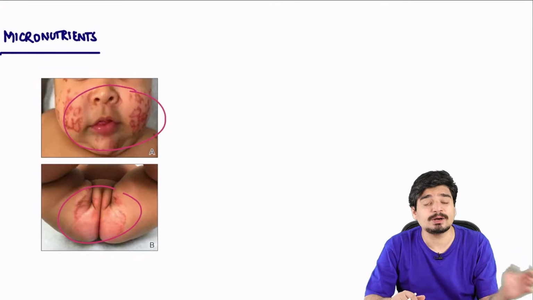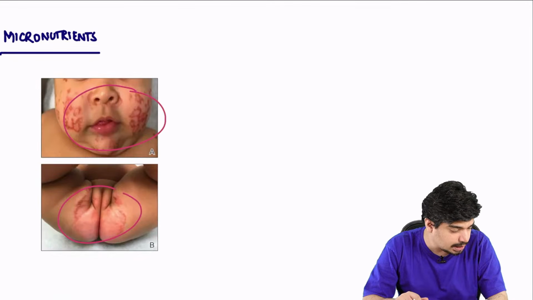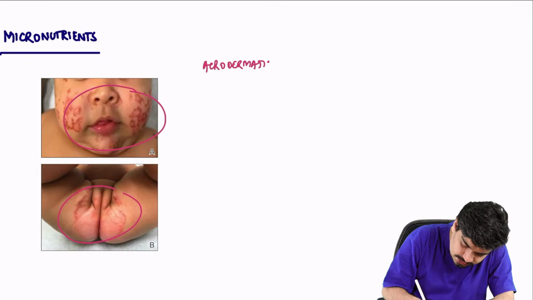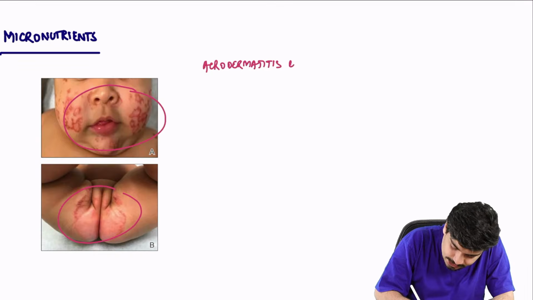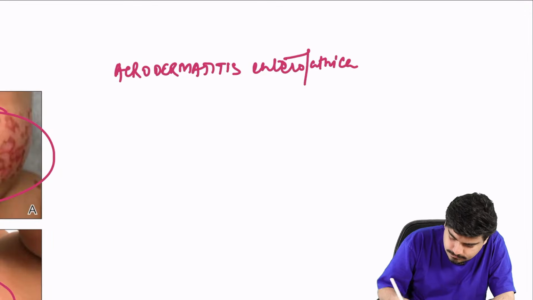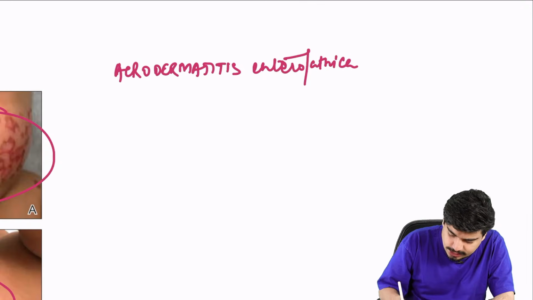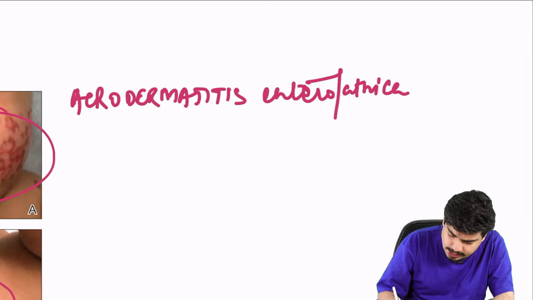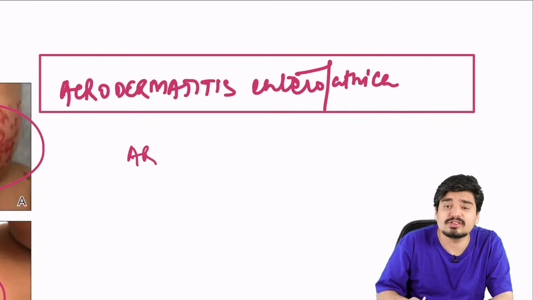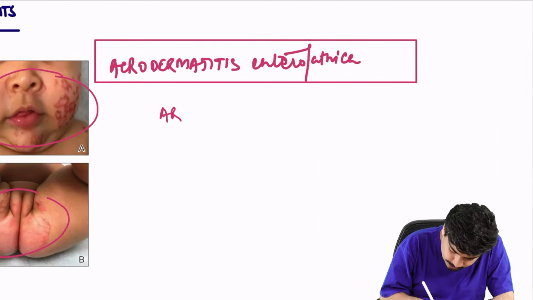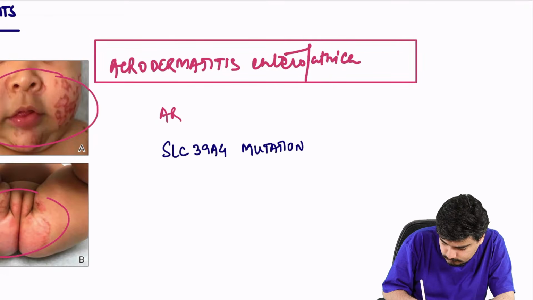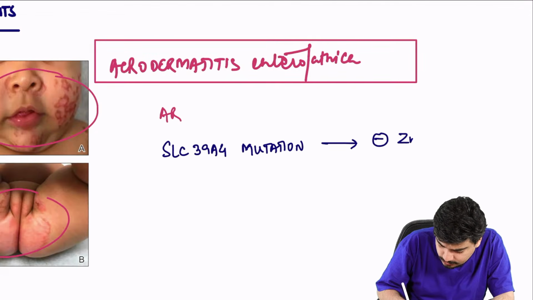What is this? Zinc deficiency. Yes, but what is this called? Someone wrote acro. Yes, yes. This is acrodermatitis enteropathica. Exactly. Why does it occur? It's actually a genetic disorder. It's an autosomal recessive disorder which occurs because of an SLC39A4 mutation. And because of this mutation, there's absence of zinc absorption.